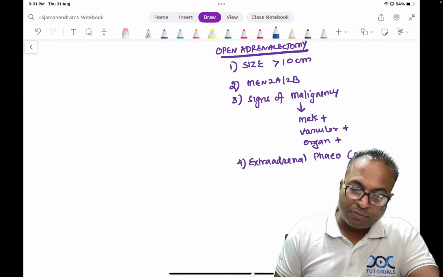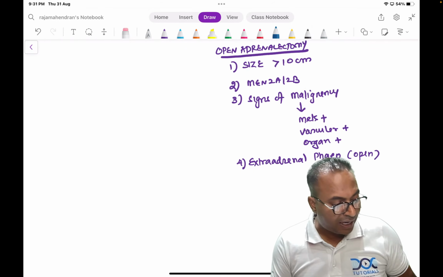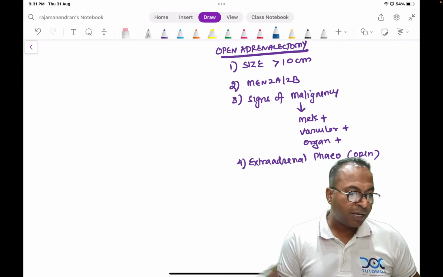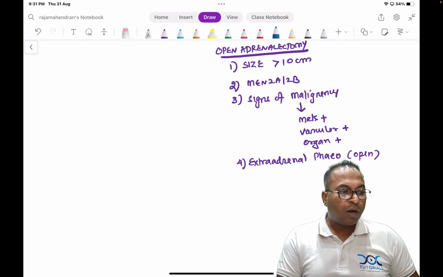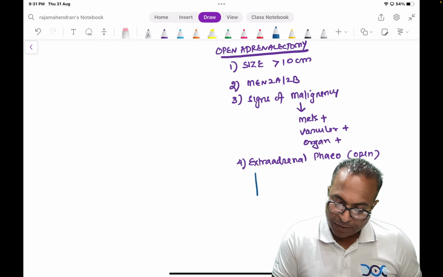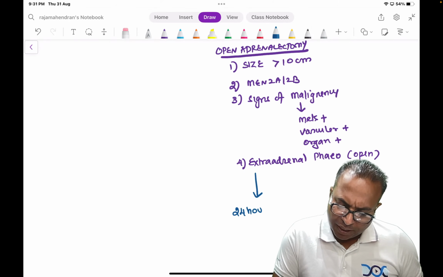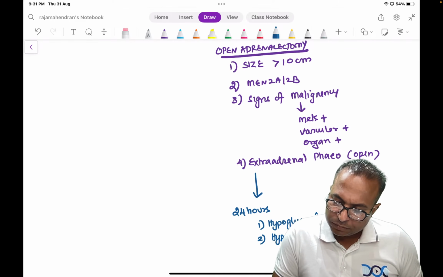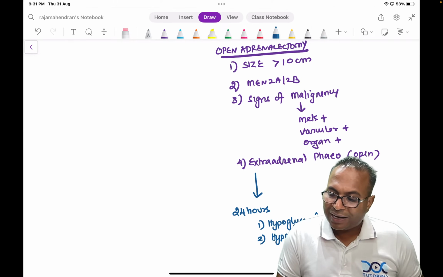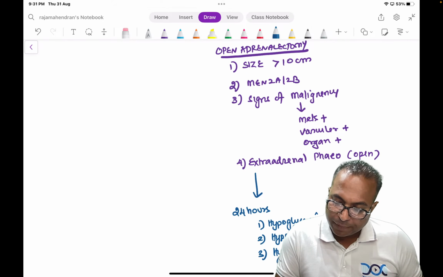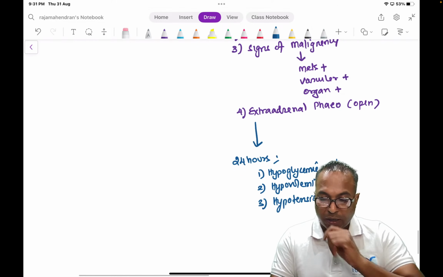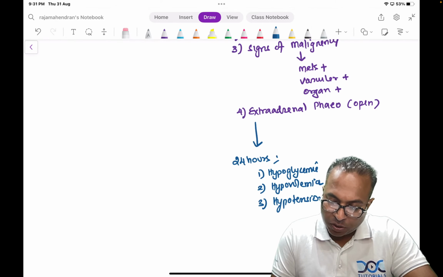So this is a classical topic, phaeochromocytoma. Even after surgery, Bailey says we have to keep them under follow-up because most of the patients can develop hypertension, recurrence, etc. So we have to keep them on close follow-up. In 24 hours, they can develop many complications like hypoglycemia, hypovolemia, and because we have removed the adrenal gland, they can even go into hypotension. Keep them on close follow-up.